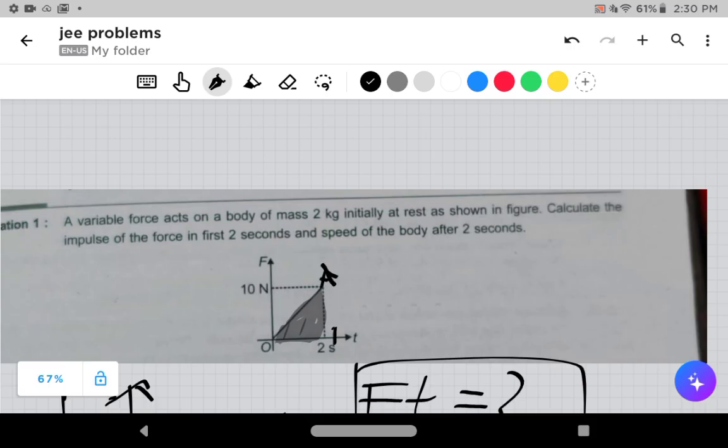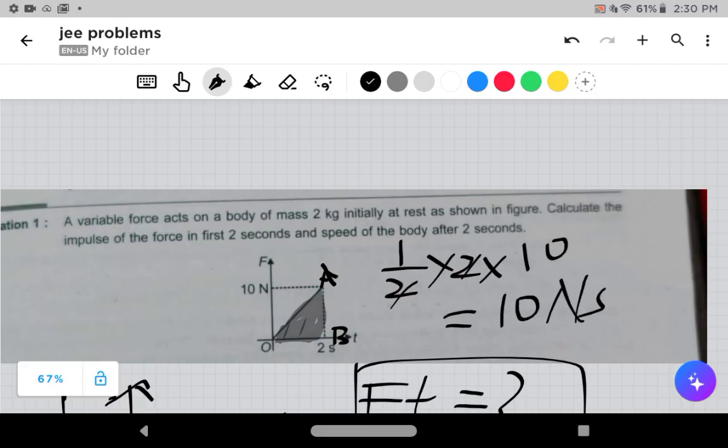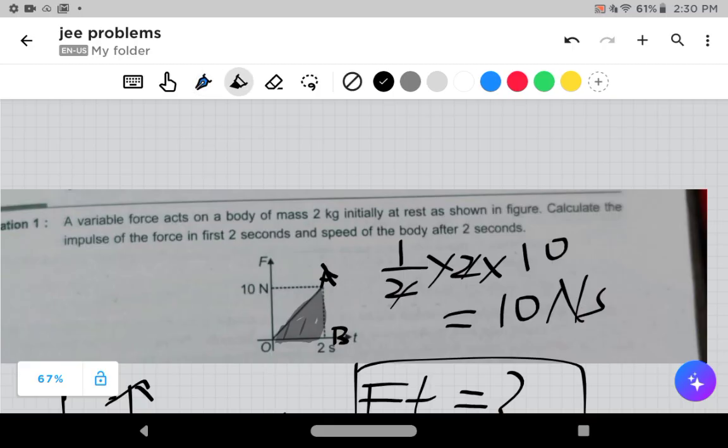A and B. So the area of this triangle, which is a right angle triangle, is half into base into height. The base is 2, height is 10. Cancelling, we get 10 Newton second, which is the impulse. This part of the question was crystal clear.